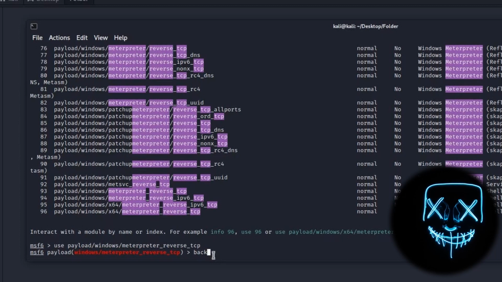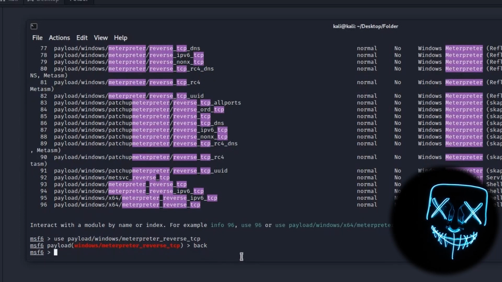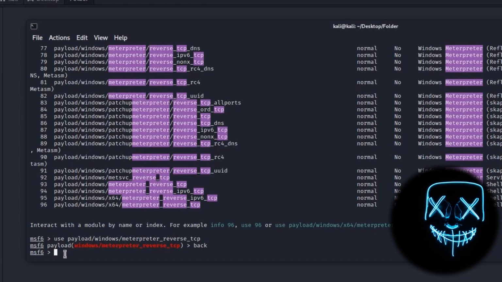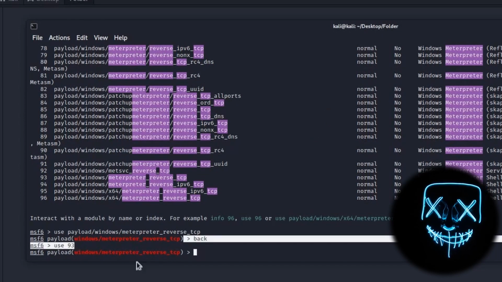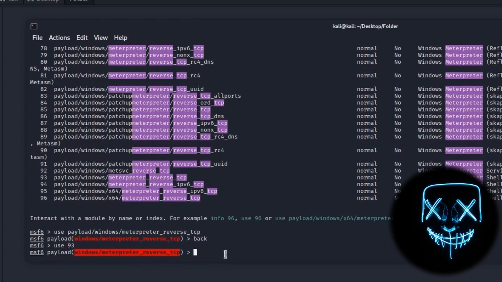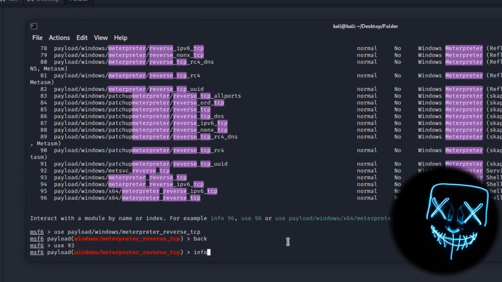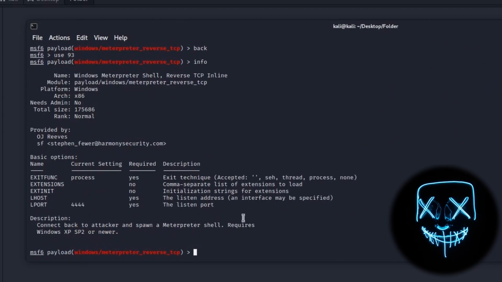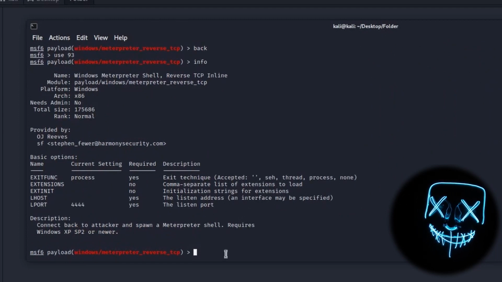We can go a step back if we type back, and now we will try to use the module in a different way by typing use and then the number of that module, and we are using the module again as before. Let's see now the info about that module by typing info, and those are the information about the module.